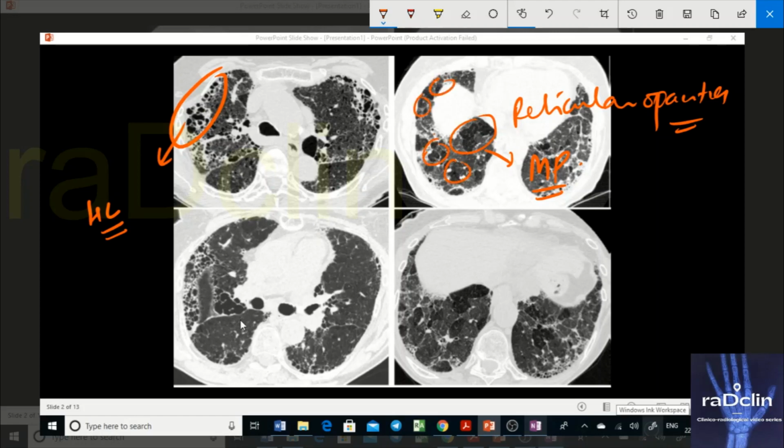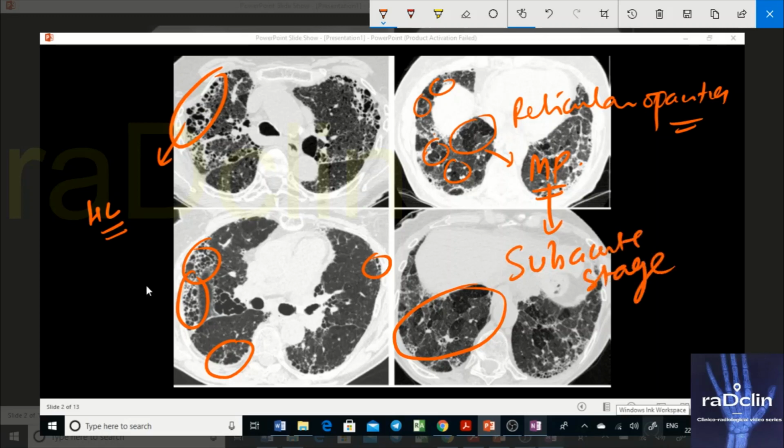Now again, see, this is an area of honeycombing. These are areas of honeycombing, and these are areas of mosaic perfusion. You also see there's a slight increase in lung density somewhere. So we see areas of mosaic perfusion, and characteristically honeycombing and reticular opacity, which goes in favor of chronic disease. And what does mosaic perfusion suggest? It suggests small airway disease, which is a finding of the subacute stage. So we have seen findings of the subacute stage overlapped with findings of the chronic stage. So it's basically chronic hypersensitivity pneumonitis with superimposed subacute findings.